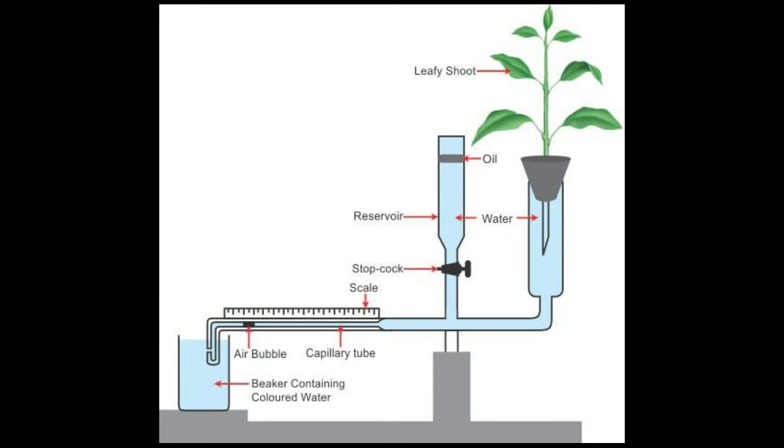Limitations in the use of the photometer. Introducing the air bubble is not so easy. The twig may not remain fully alive for a longer time, and any change in the outside air temperature may affect the position of the air bubble in the capillary tube. So, these are some of the limitations which you should take care of while performing the experiment on the photometer.